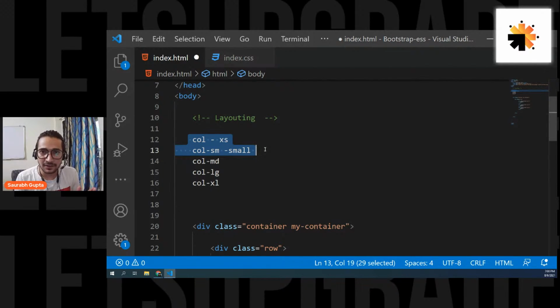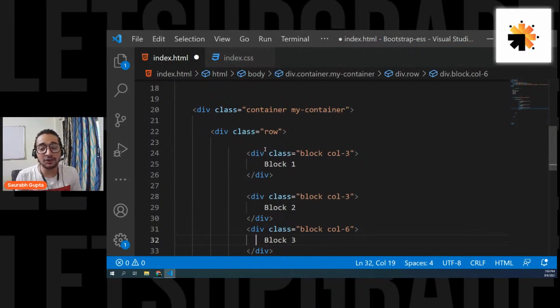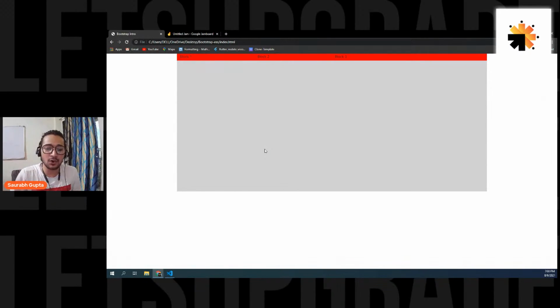Are we cleared, everyone? So right now I wrote col, and you know that col is for extra small, but it is still working for my bigger desktop because col works for extra small devices and also for all the greater devices. Is that cleared, everyone? Are we cleared with this?